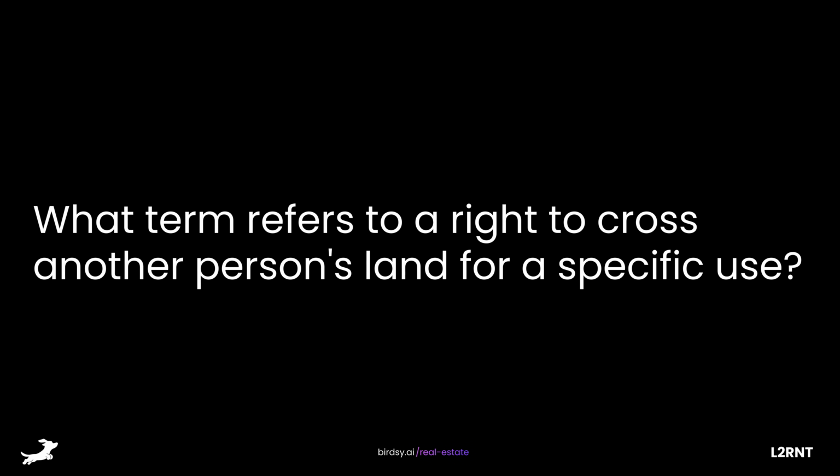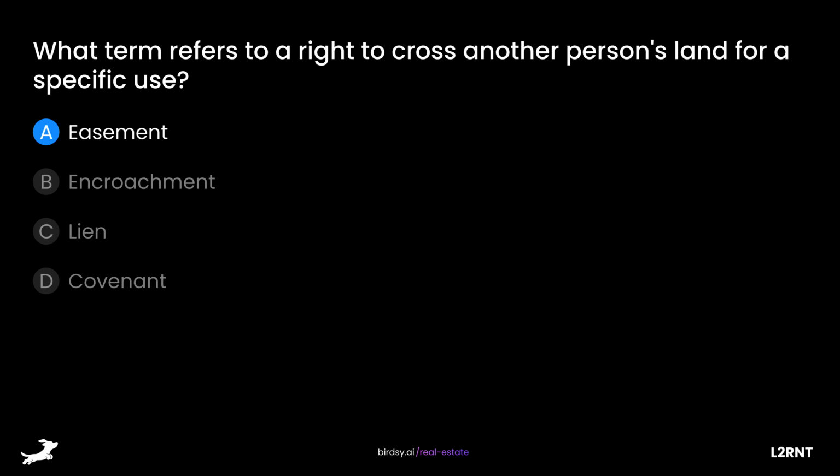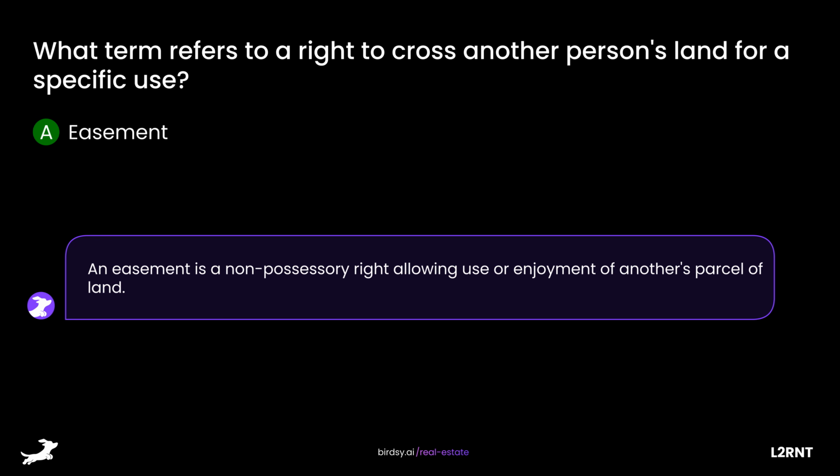What term refers to a right to cross another person's land for a specific use? Is it A. Easement, B. Encroachment, C. Lien, or D. Covenant? The answer is A. Easement. An easement is a non-possessory right, allowing use or enjoyment of another's parcel of land.